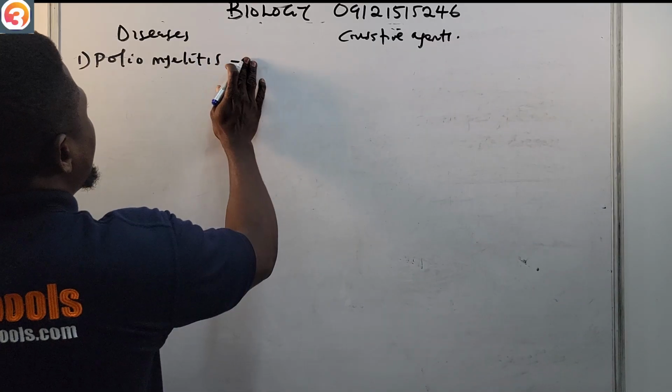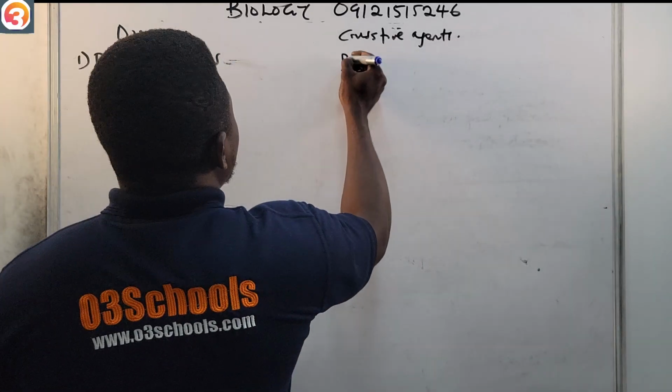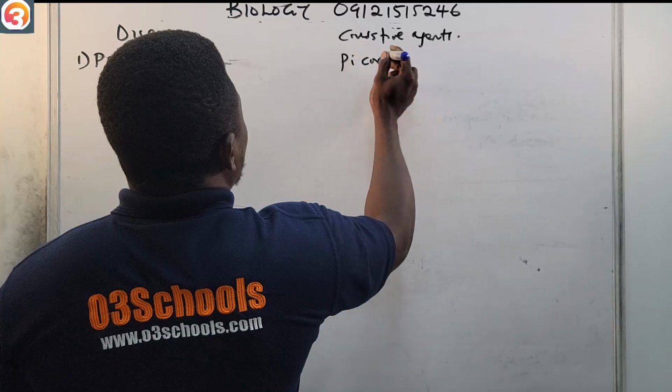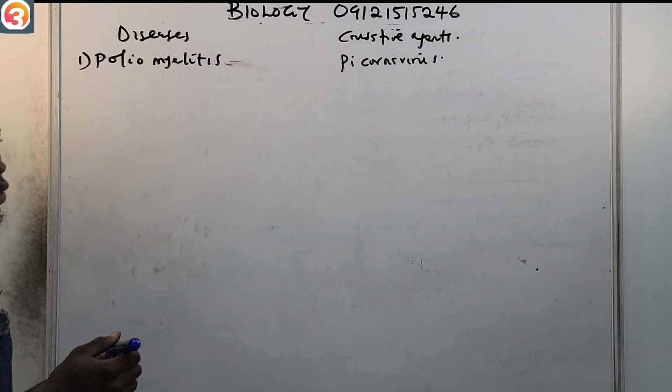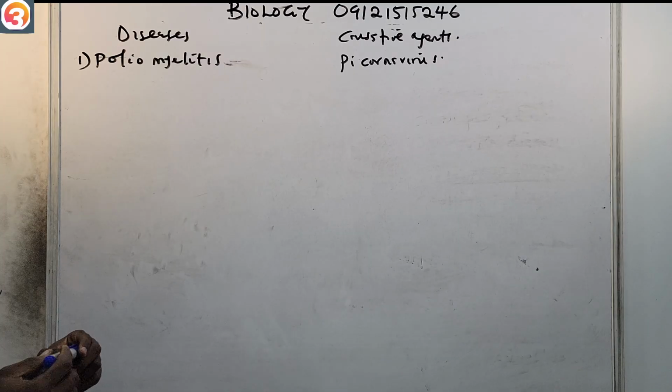It is caused by picornavirus. That's the causative agent.